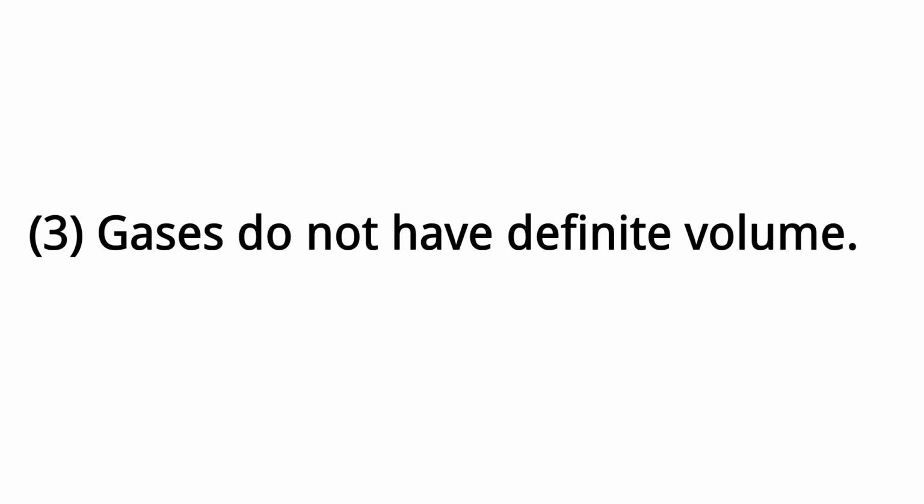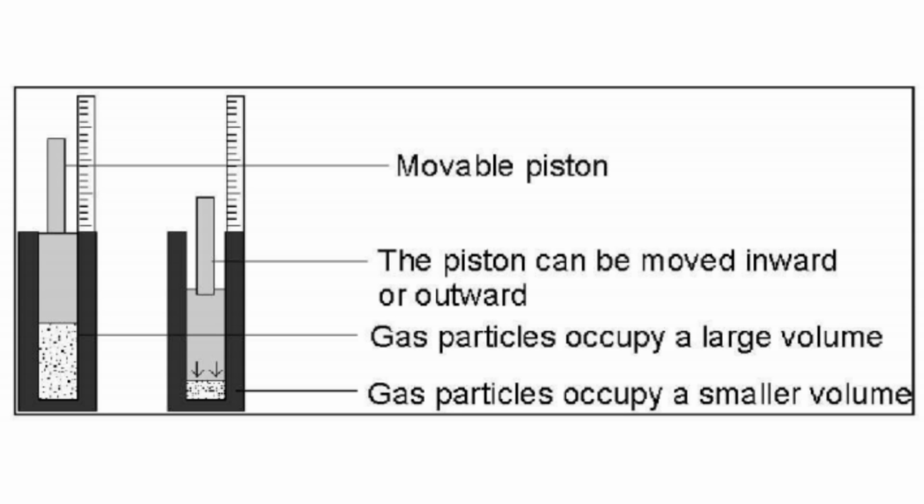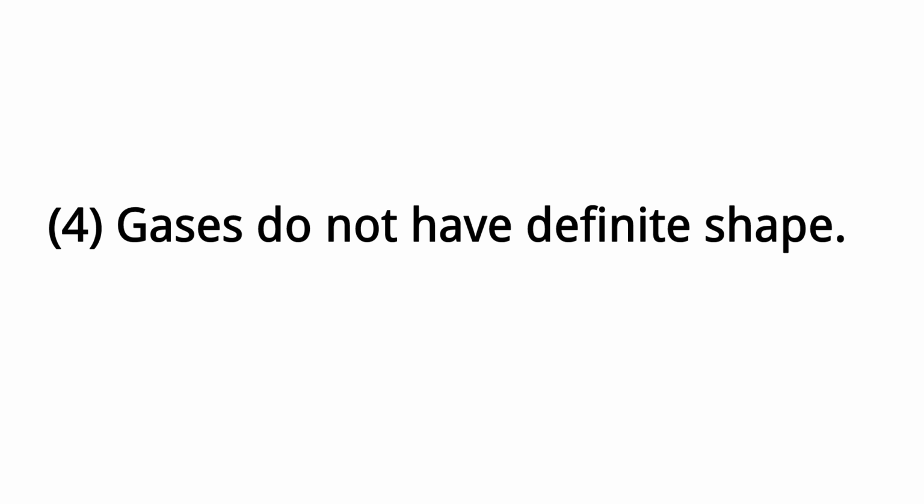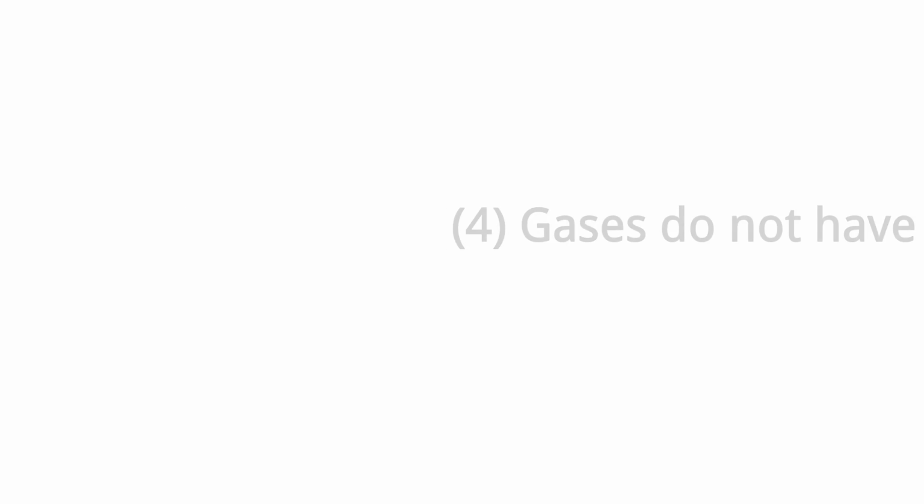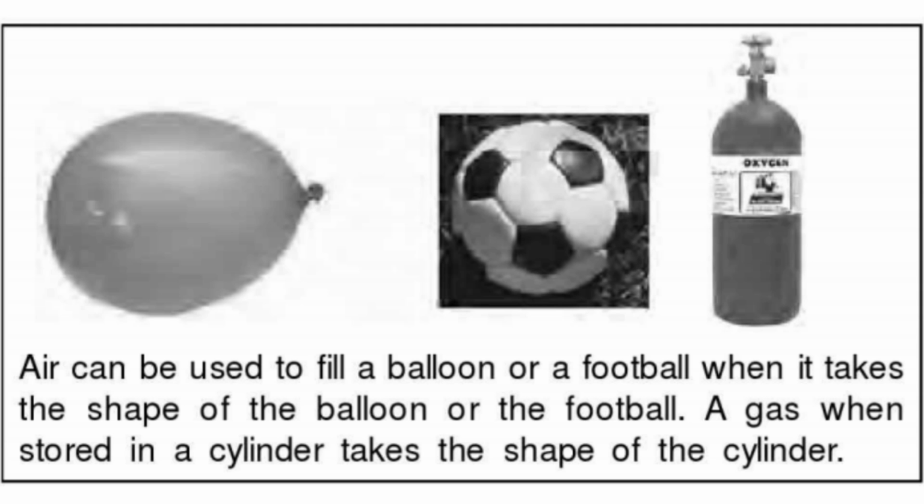3. Gases do not have definite volume. The piston can be moved up or down. This shows that volume of air can be changed. 4. Gases do not have definite shape. They take the shape of the container in which they are kept.